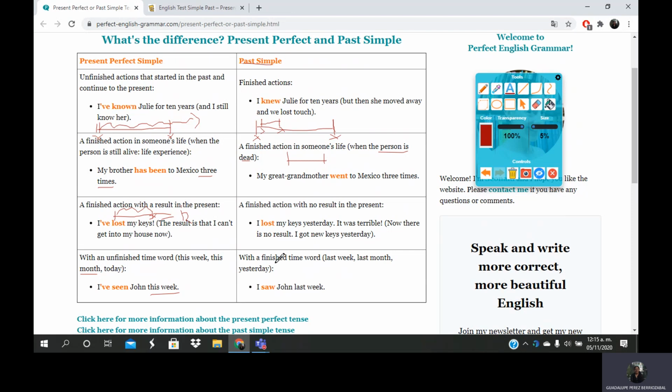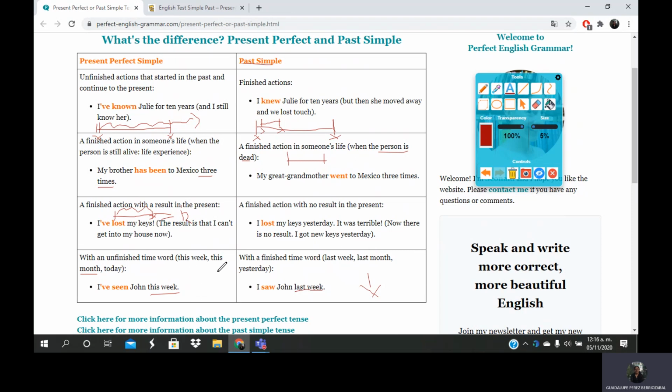And then with a finished time word. For example, when we are talking about past simple, we are using expressions such as last week, last month, in 1980, for example. We are precise about the date. For example, on 5th November. And we are precise about the specific time. This is the main difference.